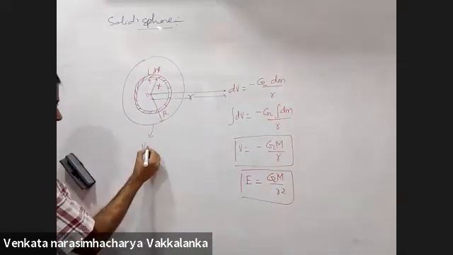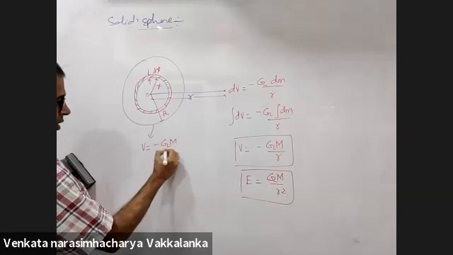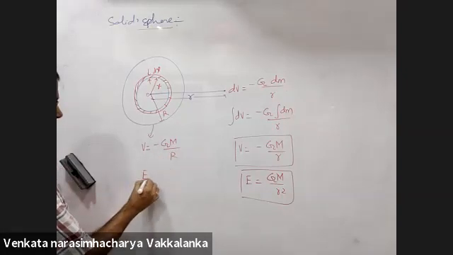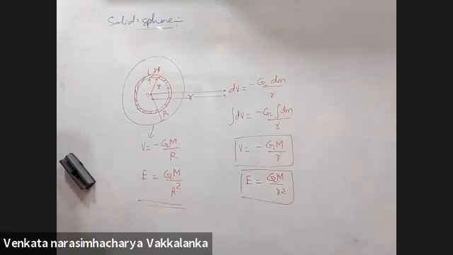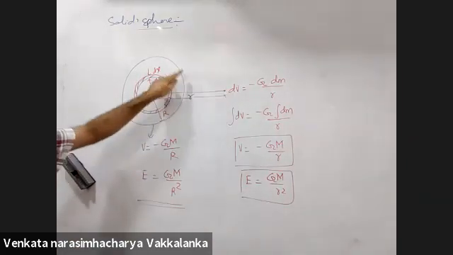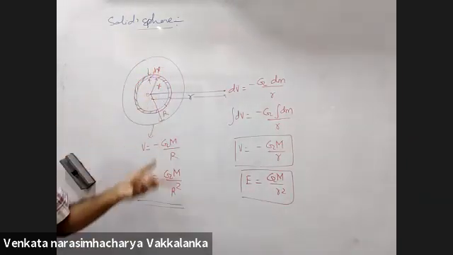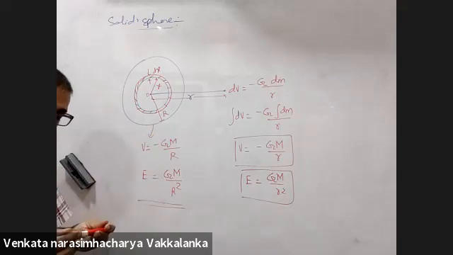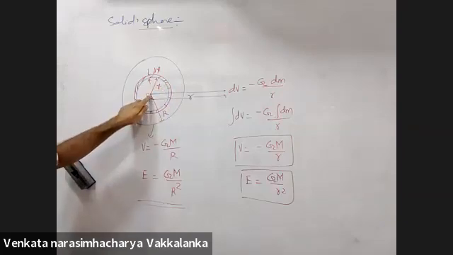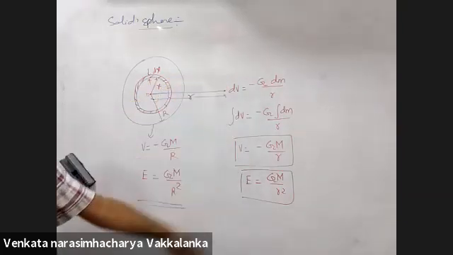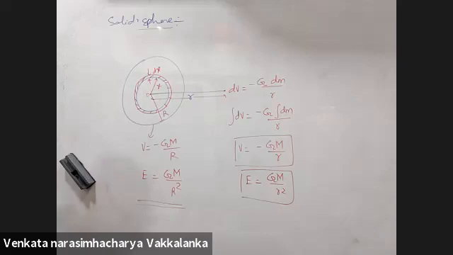What is the potential on the surface? Minus GM by capital R. What is the field on the surface? GM by capital R square. So for a solid sphere, at any external point, whole of the mass appears to be at the center, because a solid sphere constitutes n number of thin shells. Each shell will appear to be here. Adding up all of them, the result is the same. Inside the solid sphere, the results will drastically change.